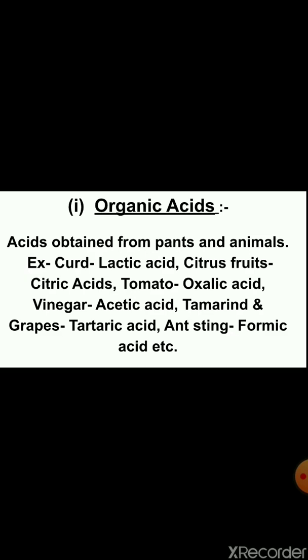The examples of organic acids are curd, in which lactic acid is found; citric acid, which is found in citrus fruits like lemons, oranges; oxalic acid, it is found in tomatoes; acetic acid, which is present in vinegar; tartaric acid, which is present in tamarind or unripe grapes; and formic acid in ant sting. So these are organic acids because they are obtained from plants and animals.